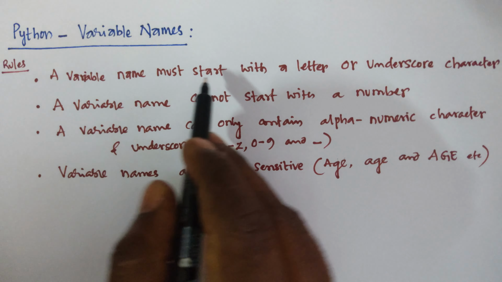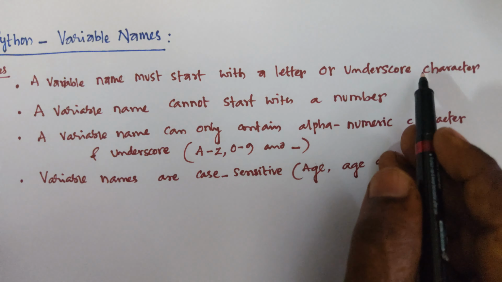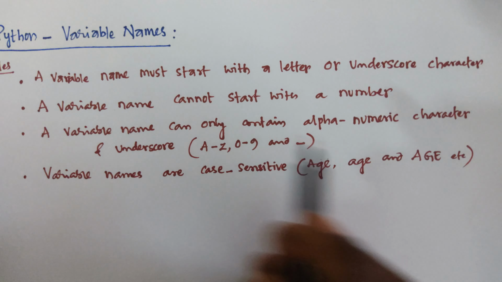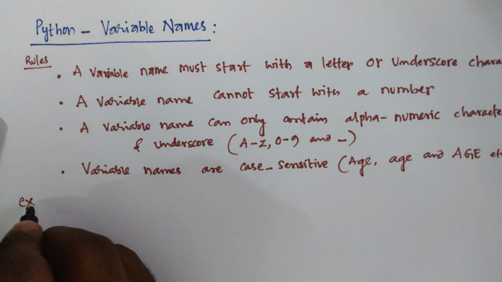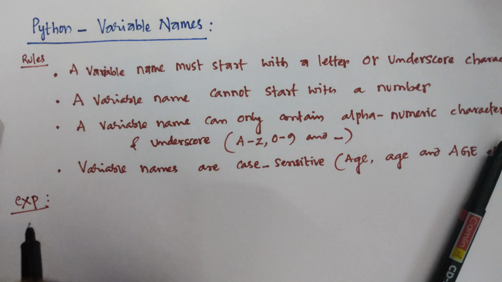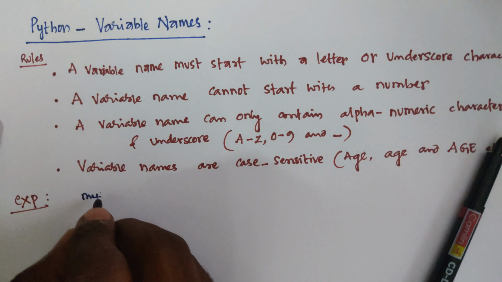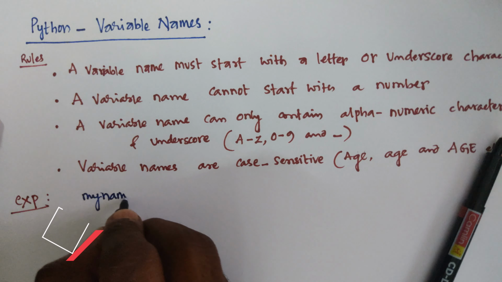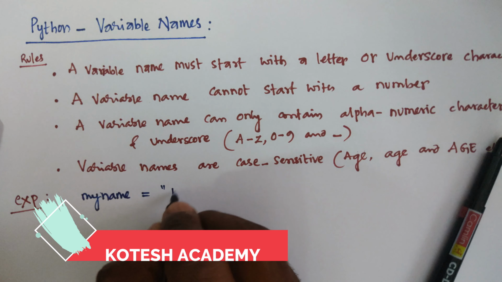A variable name must start with a letter or underscore character. For example, my name is equal to, you are representing this.